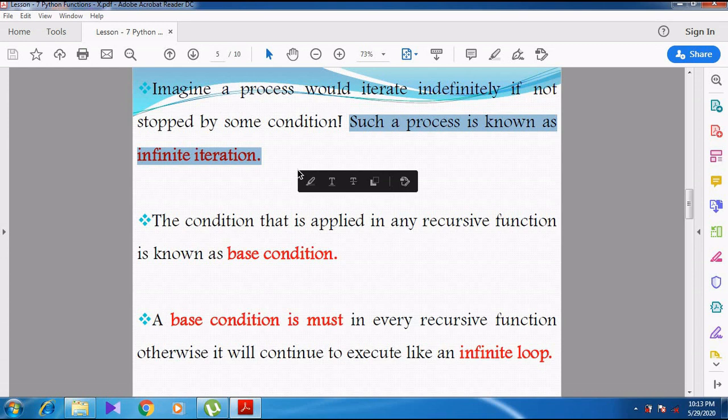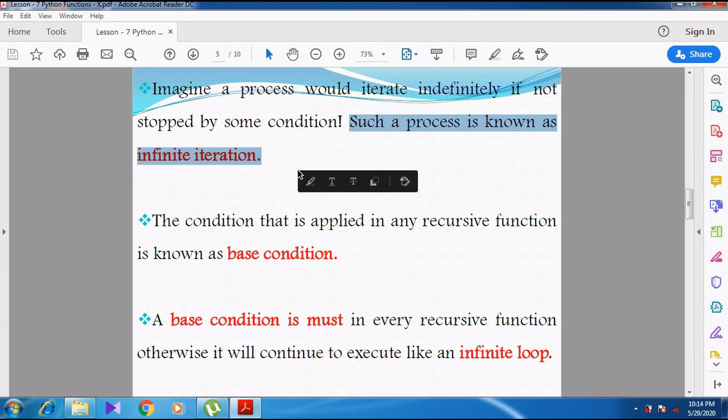For example, take a loop. Whenever the loop is executing, it is controlled by the condition. At all times the condition will not be true. At a particular point, the condition becomes false. So, depending upon the condition, the iteration will go on executing.